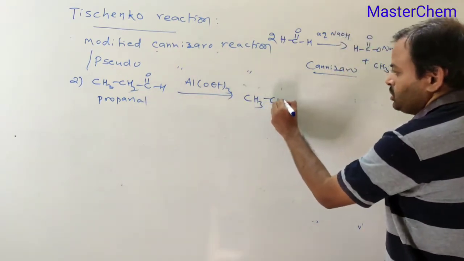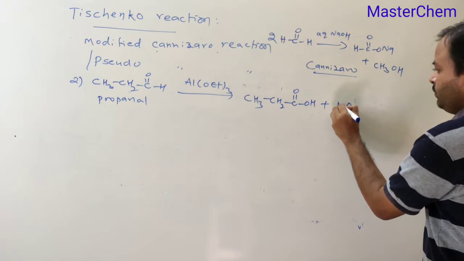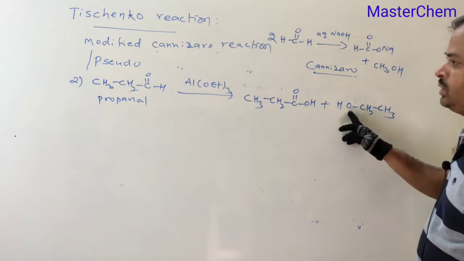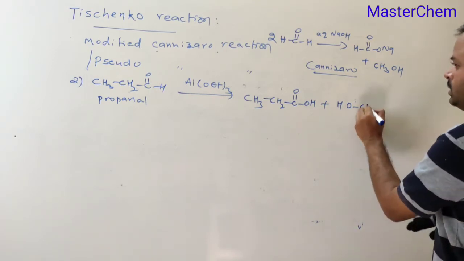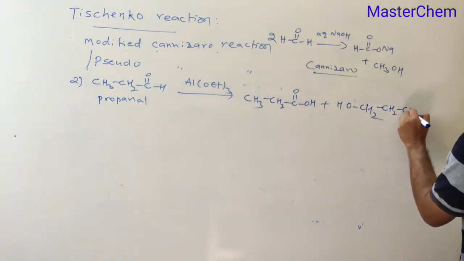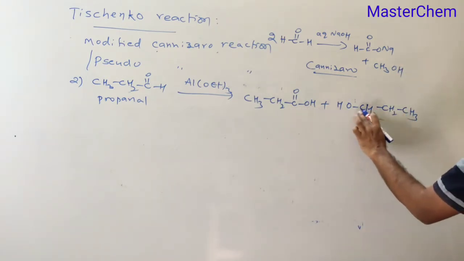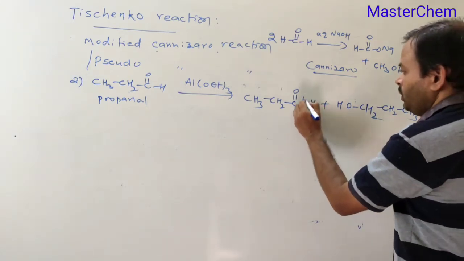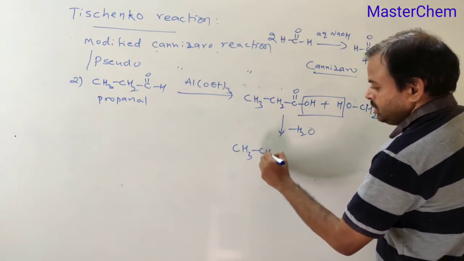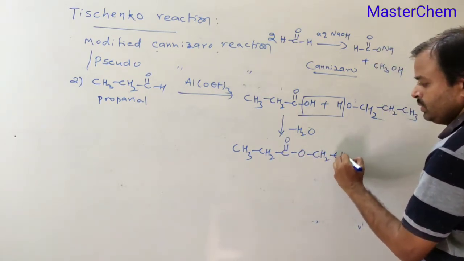The oxidation product is CH3CH2COOH, propanoic acid. The reduction product is the corresponding alcohol, CH3CH2CH2OH, 1-propanol. Now removal of H2O takes place, and the resultant product is CH3CH2COOCH2CH2CH3.